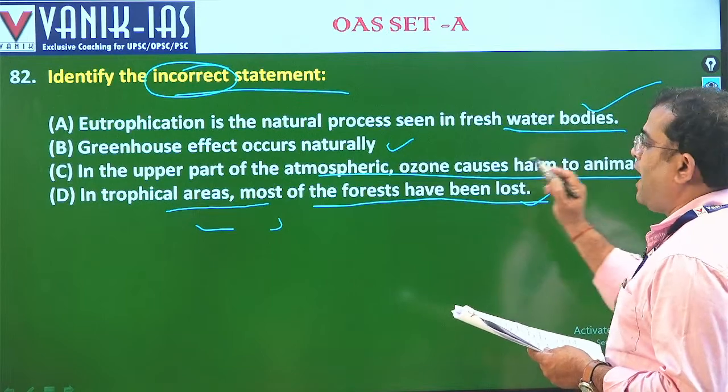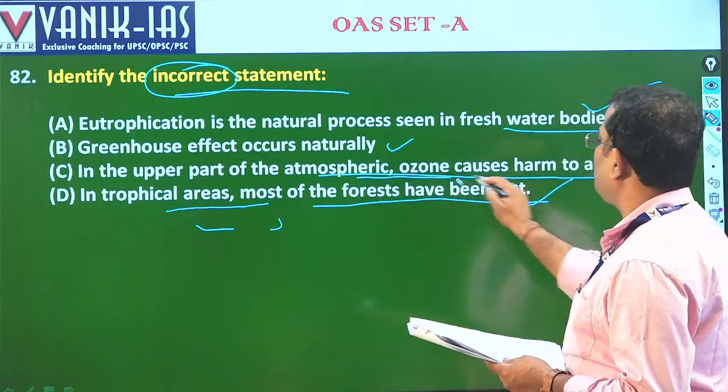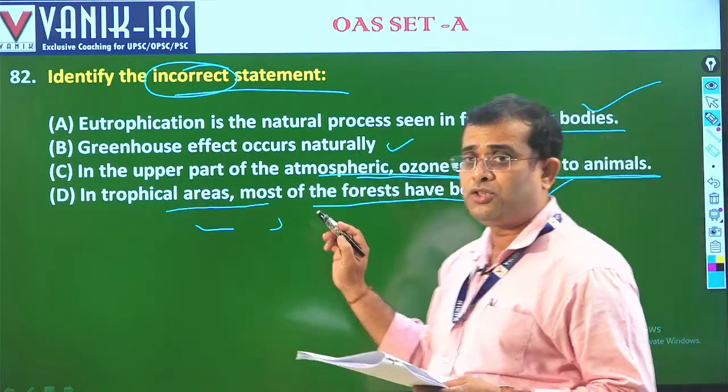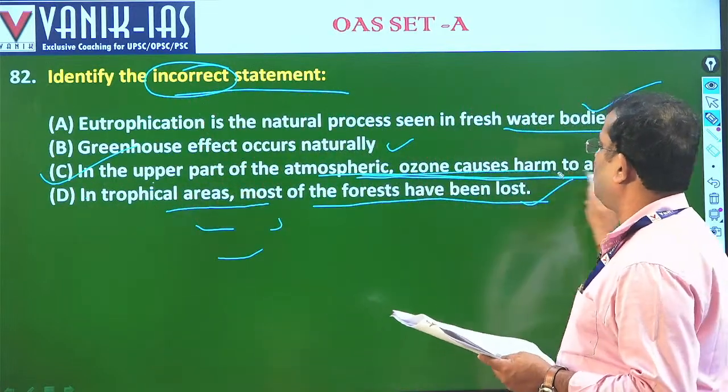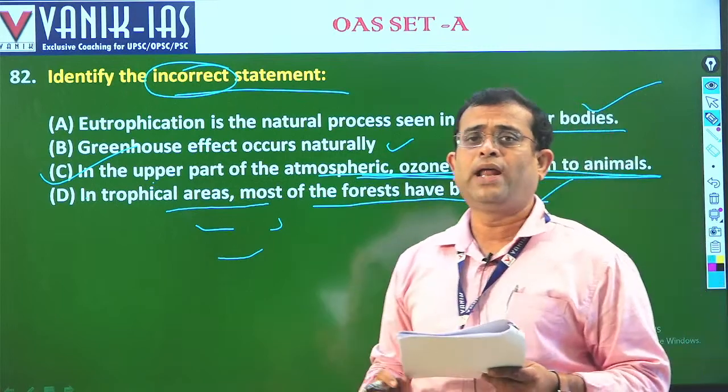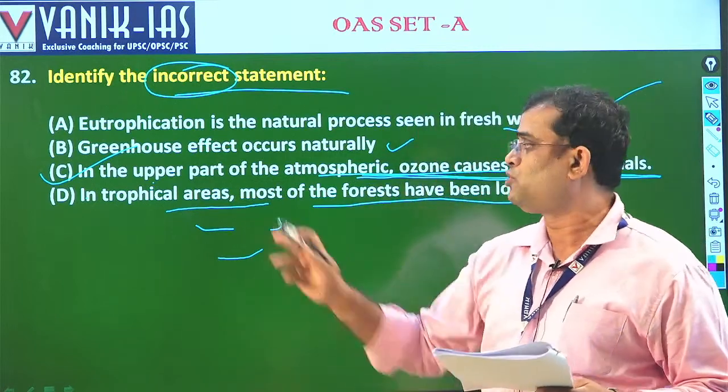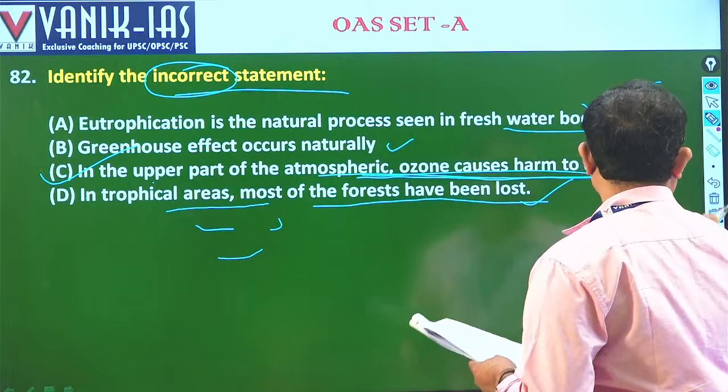Okay, so here: in the upper part of the atmosphere, ozone causes harm to the animals. This is wrong. So this is the incorrect statement. There is nothing as such that ozone has caused harm to animals. So answer is C, 82C. Next,